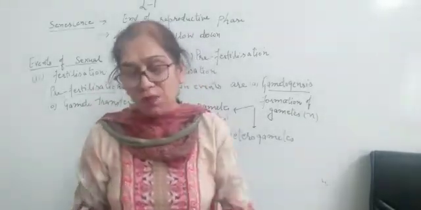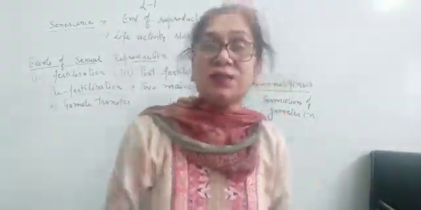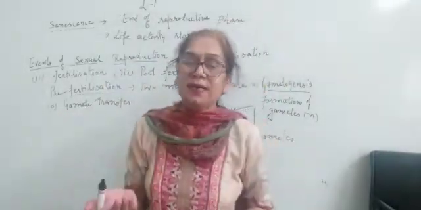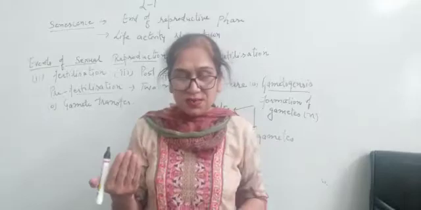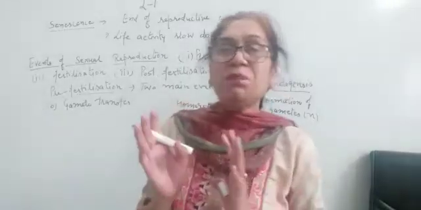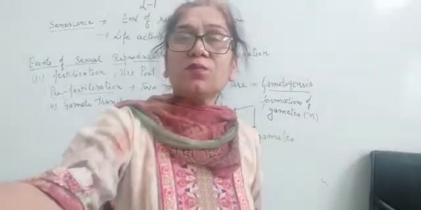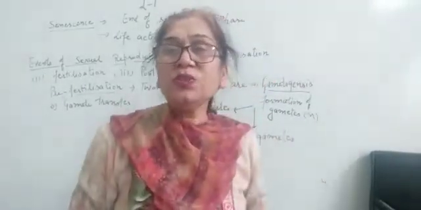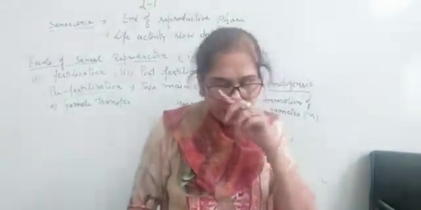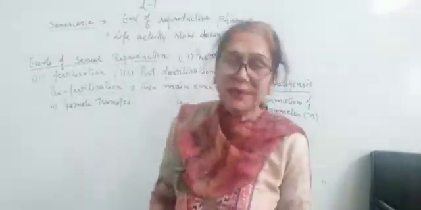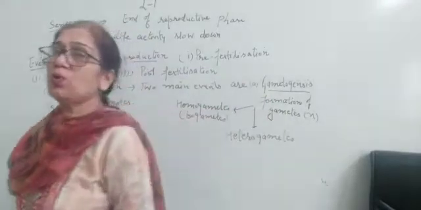Now, if we talk about the flowers, अगर हम flowers की बात करें बेटा, तो flowers में क्या होता है? They may be homothallic. Homothallic means when both male and female parts or the reproductive structures are present in one thallus, right? Then we call it homothallic.